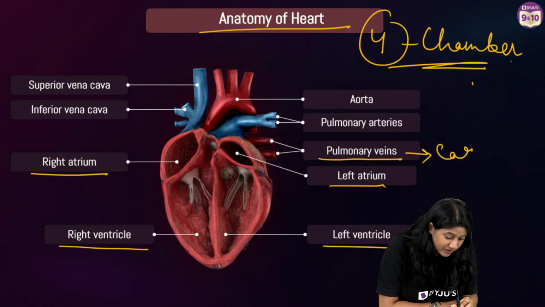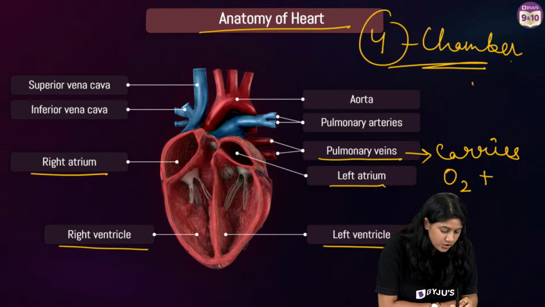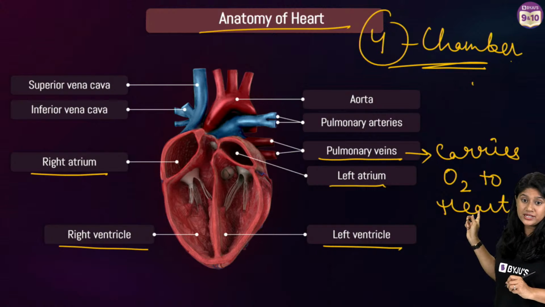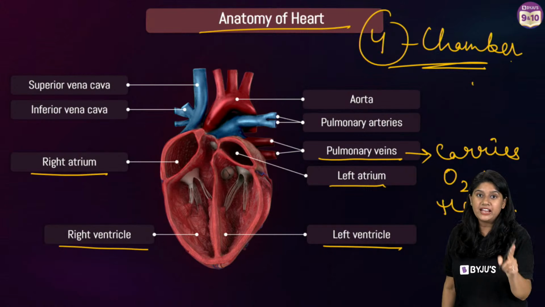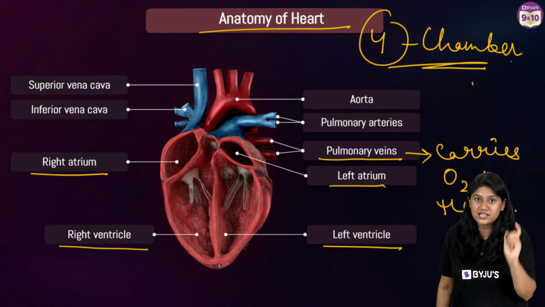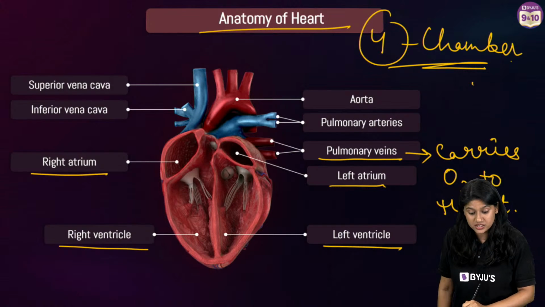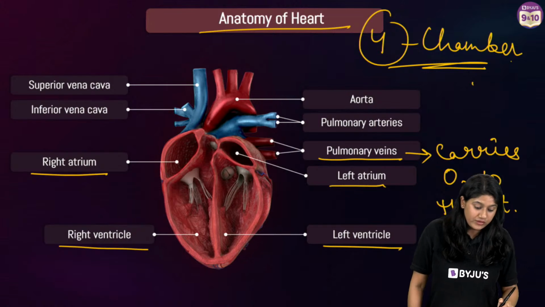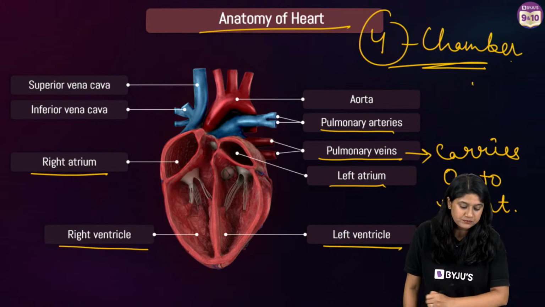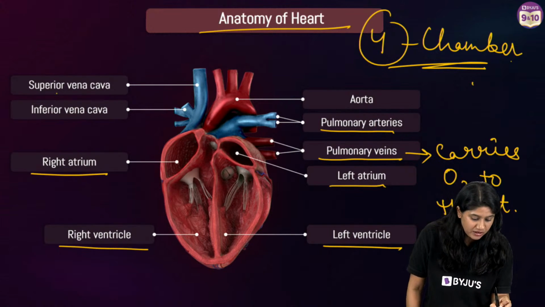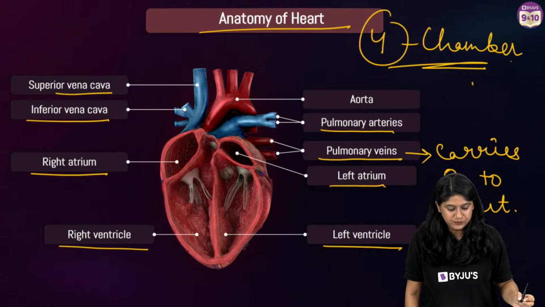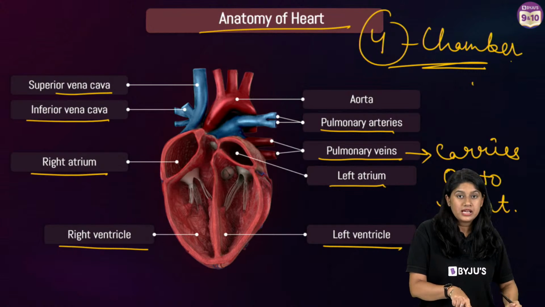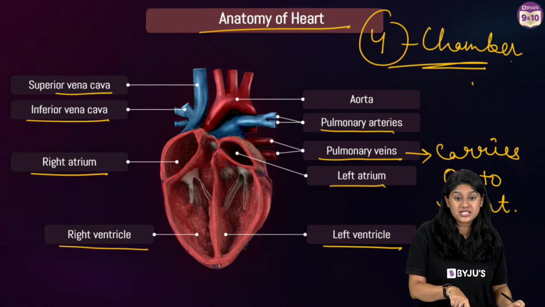Everyone remember this, the pulmonary vein carries oxygen rich blood to the heart, where it gives it to the left atrium. Then of course we have the pulmonary artery, and on the other side we have the superior vena cava and inferior vena cava. So the pulmonary artery is carrying the deoxygenated blood.